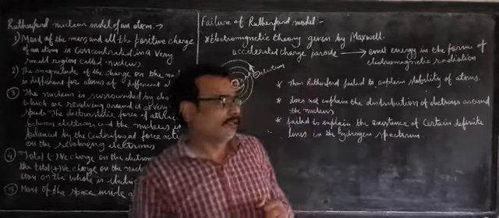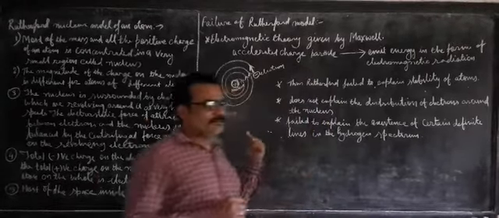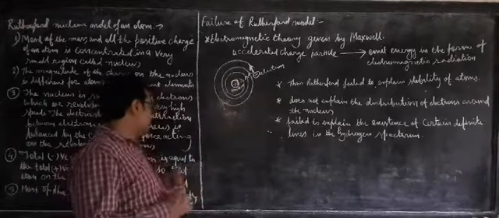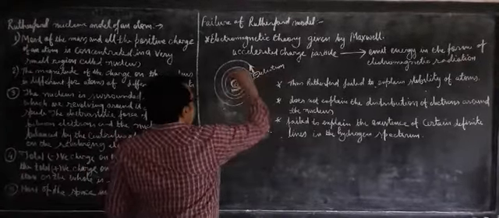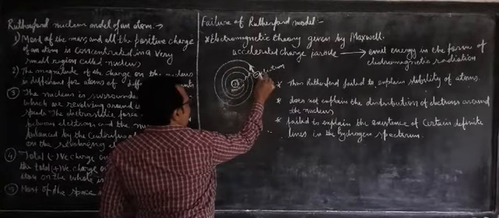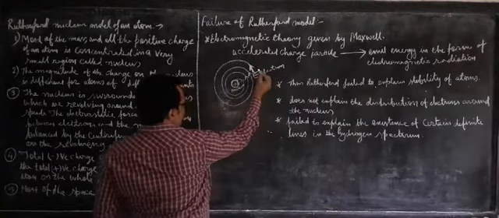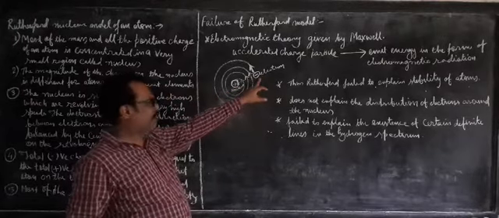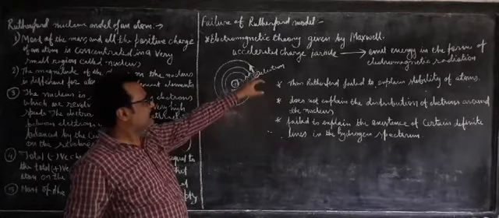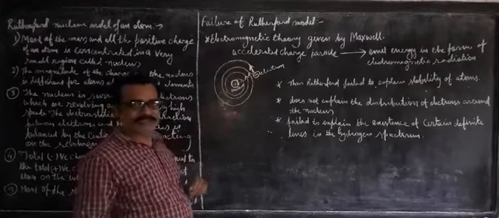Now we apply this to the Rutherford model. According to the Rutherford model, electrons are revolving around the nucleus. This is the nucleus and this is the electron. I have taken only one electron as an example, and this electron is revolving around the nucleus.